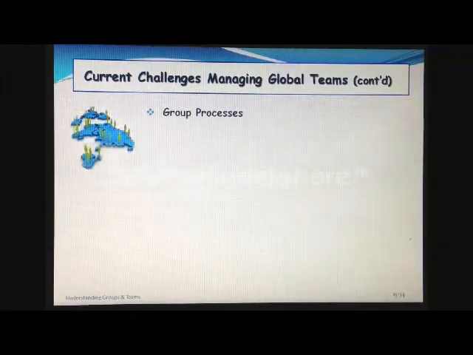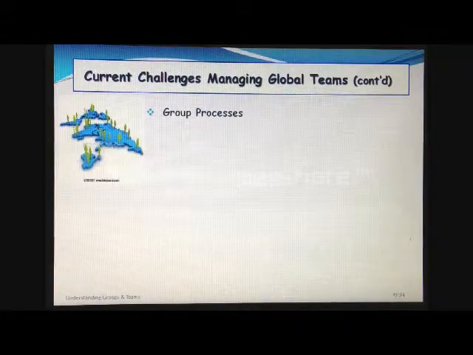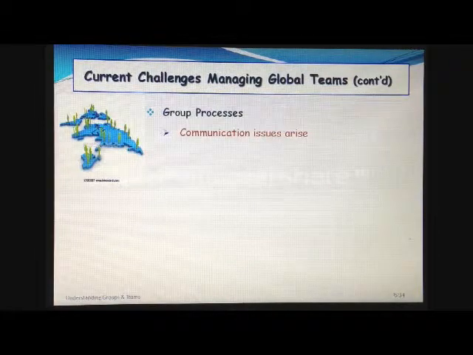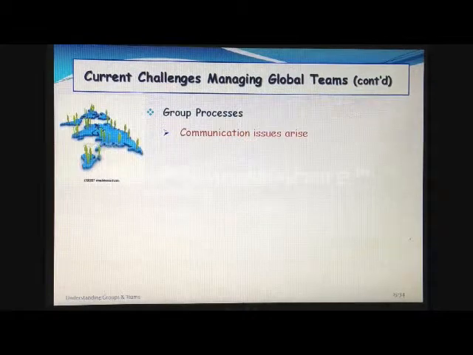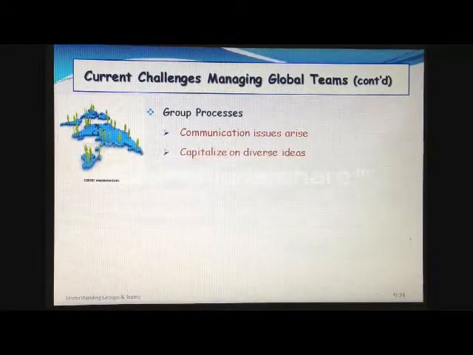Group processes. The processes that global teams use to do their work can be particularly challenging for managers. As an example, communication issues often arise because not all team members may be fluent in the team's working language, which can lead to inaccuracies, misunderstandings, and inefficiencies. On the other hand, a multicultural global team is better able to capitalize on the diversity of ideas represented if a wide range of information is used.